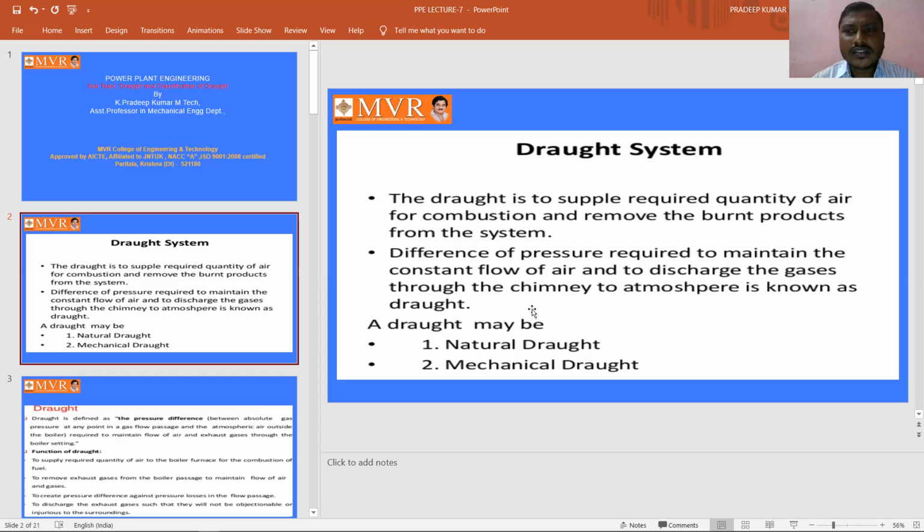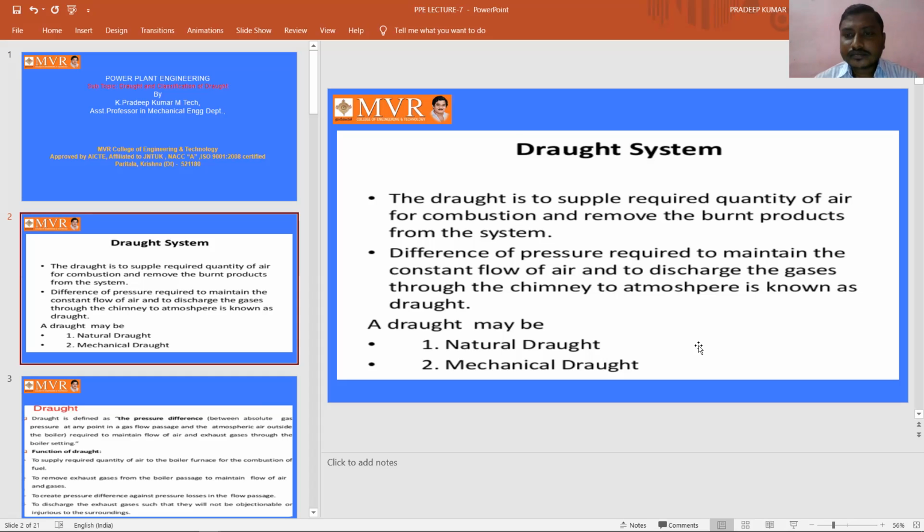Simply we can tell that it is the pressure variation, the pressure difference, to discharge the gases through the chimney to atmosphere, which is known as draft. Here the draft is mainly observed as the difference in the chimney itself. Coming to the draft system, the draft is to supply a required quantity of air for combustion and remove the burnt products from the system.